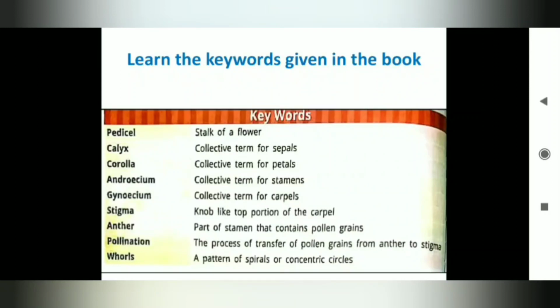Stigma, knob-like top portion of a carpel. Anther, part of stamen that contains pollen grains. Pollination, the process of transfer of pollen grains from anther to stigma. Whorls, they are the pattern of spirals or concentric circles.